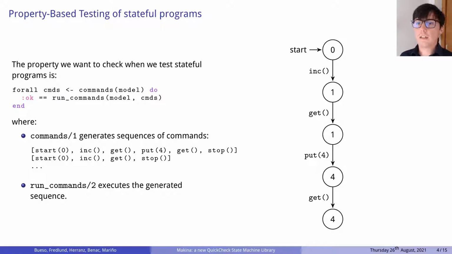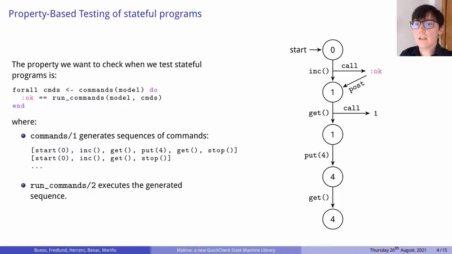Let's take the first generated sequence to illustrate the behavior of runCommands. First of all, the increment is executed and returns OK. This result is checked against some postcondition. As we previously said, there is not much information we can check here, so the postcondition is always true. The next call